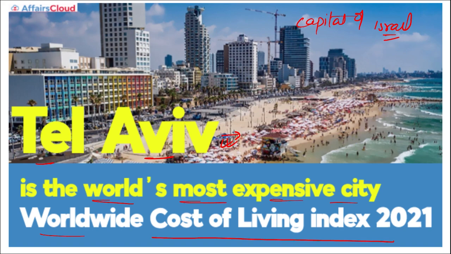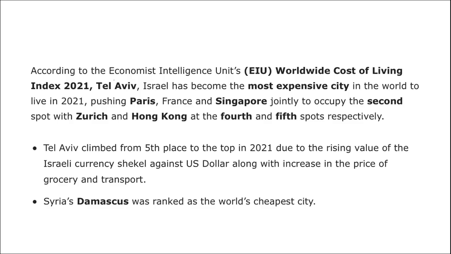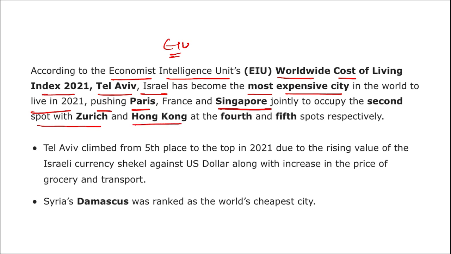Mark this, highly important. According to the Economist Intelligence Unit, that is EIU, which released the report Worldwide Cost of Living Index of 2021, Tel Aviv, Israel has become the world's most expensive city to live in 2021, pushing Paris of France and Singapore jointly to occupy the second spot, with Zurich and Hong Kong at the fourth and fifth spot respectively.